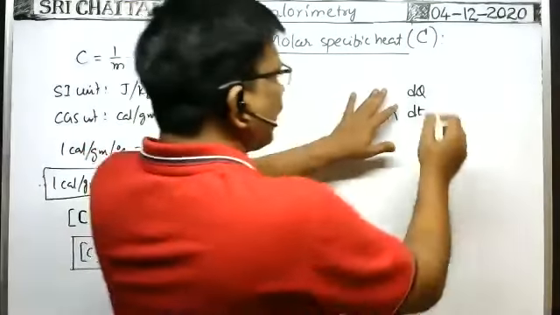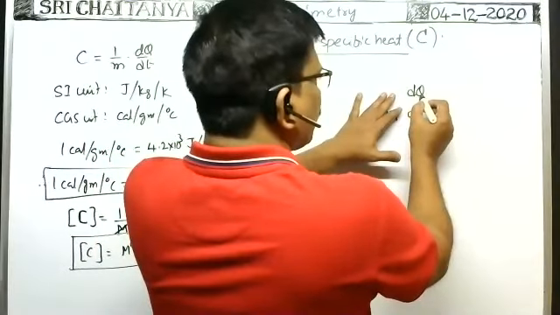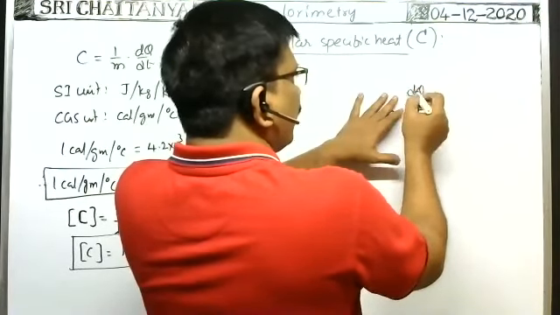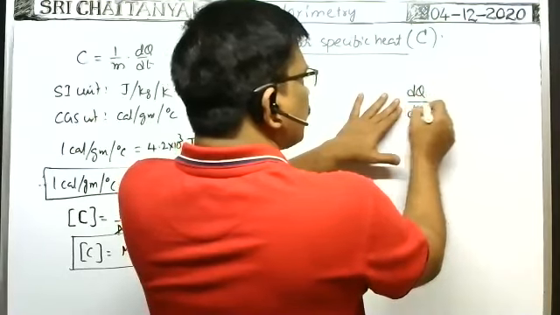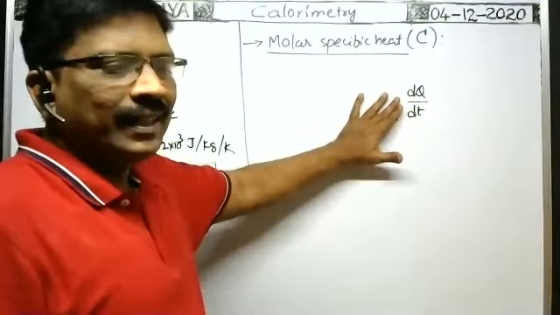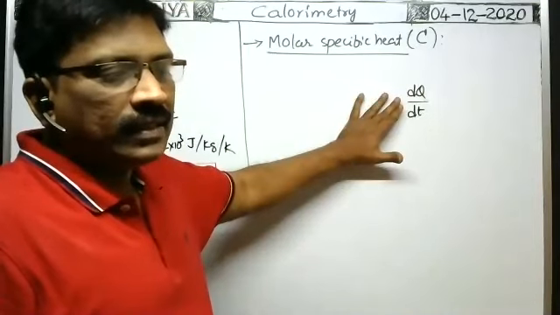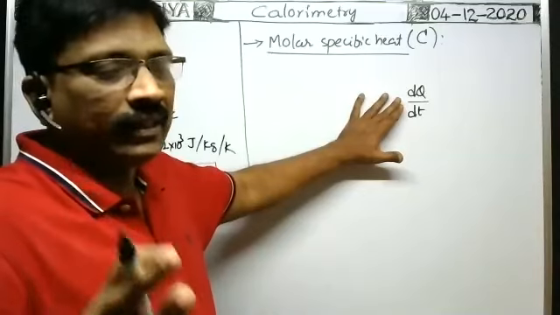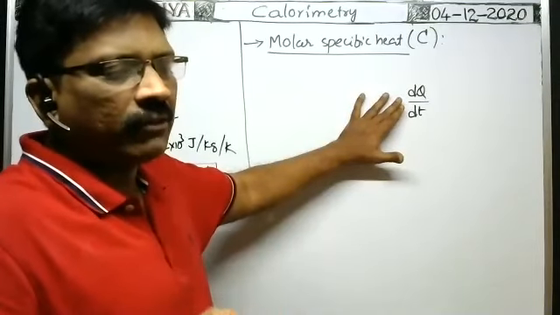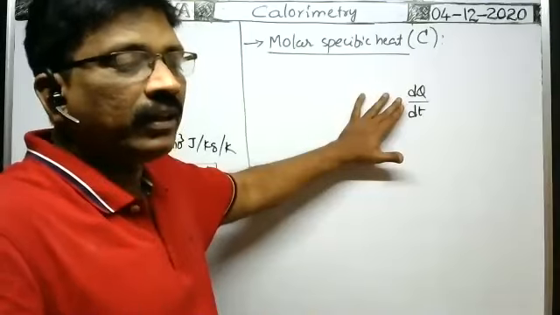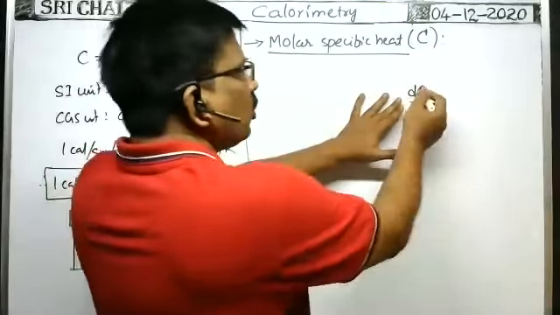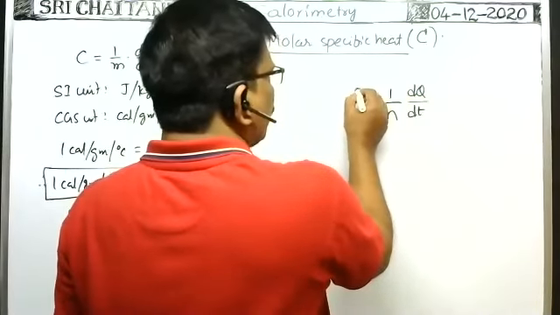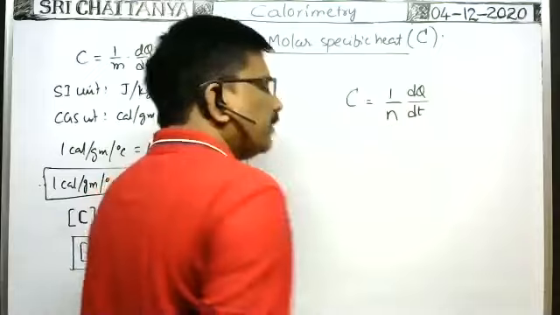Then the amount of heat energy required to raise the temperature of n moles of the gas by 1 degree means dq by dt. Then the amount of heat required to raise the temperature of 1 mole of the gas by 1 degree centigrade or 1 degree Kelvin means dq by dt by n, that is, 1 by n into this. It is called the molar specific heat of the given gas.